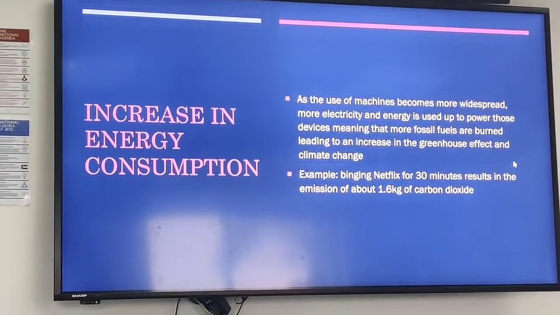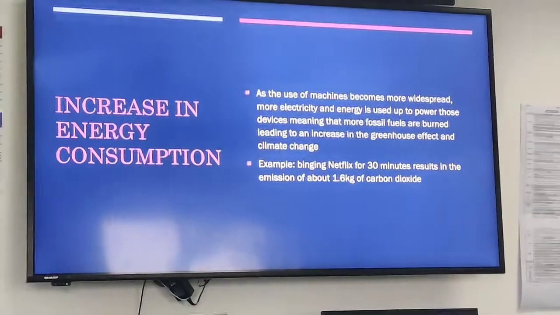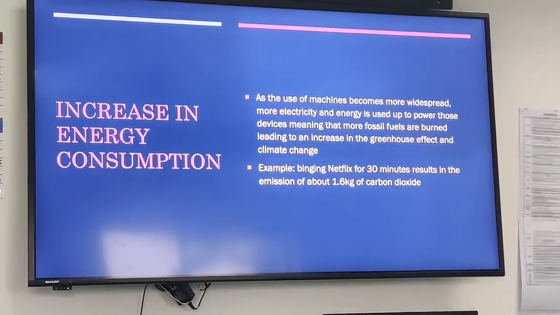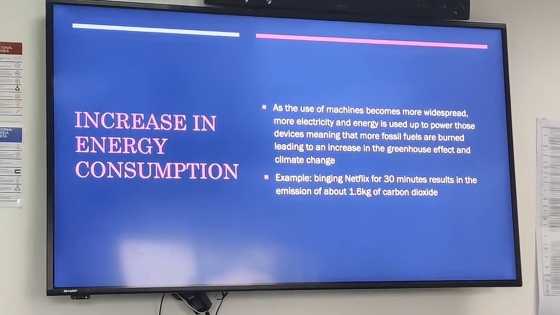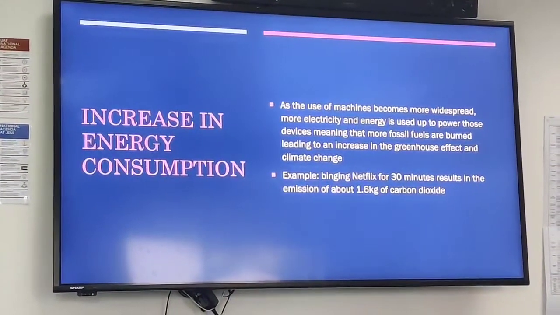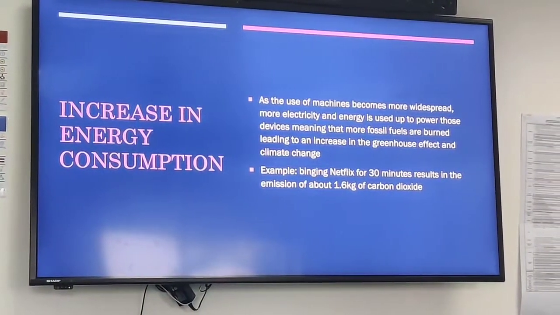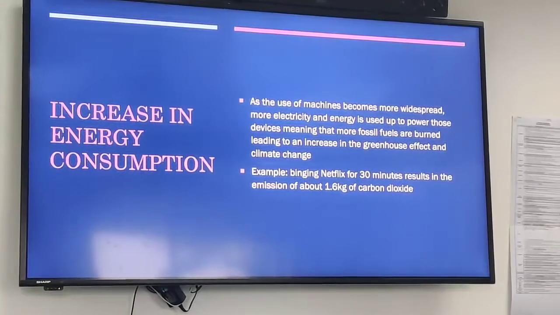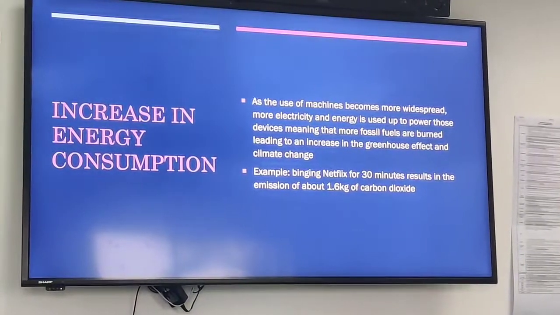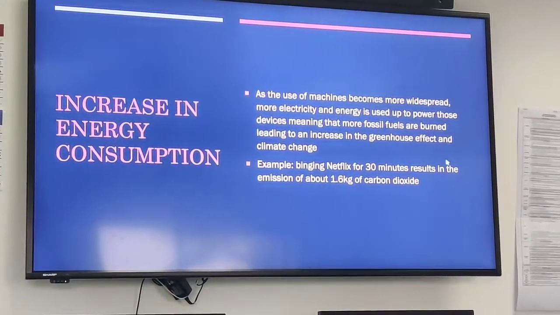Increase in energy consumption. As the use of machines becomes more widespread, more electricity and energy is used up to power those devices, meaning that more fossil fuels are burned up, leading to an increase in the greenhouse effect and climate change. For example, binging Netflix for 30 minutes has been predicted to result in the emission of about 1.6 kilograms of carbon dioxide.